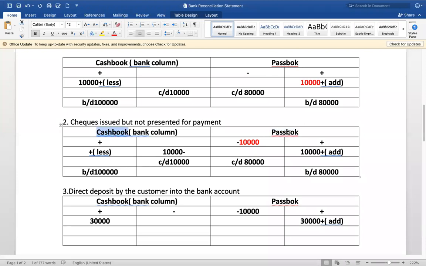If passbook overdraft is given, deduct it. If cash book overdraft is given, add it.